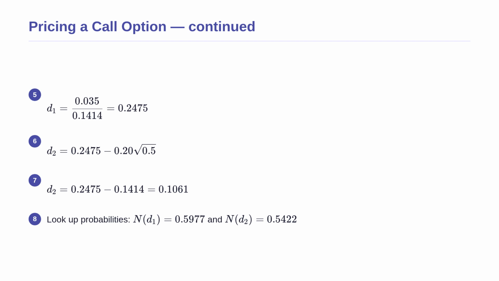Next, we look up these values in a standard normal distribution table to find the probabilities. For d1, the probability is approximately 0.5977, and for d2, the probability is approximately 0.5422. We are now ready for the final equation.